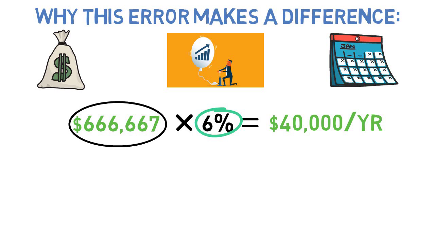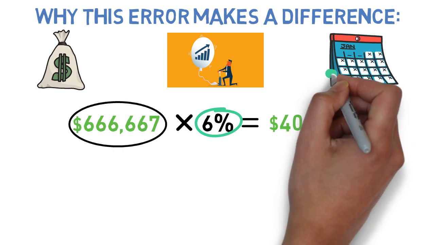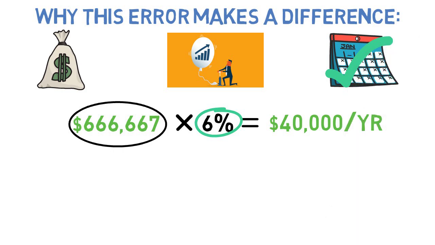The other reason this error makes a difference is that we don't have a whole ton of data points to look at. Granted, the 90-some years we have to look back on the metrics for something like an all-stock or classic 60/40 strategy is enough to get a good idea of the history.